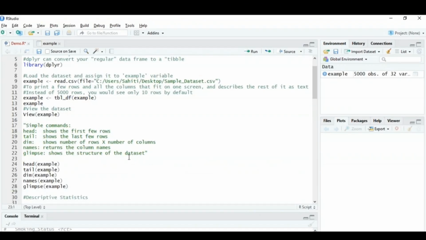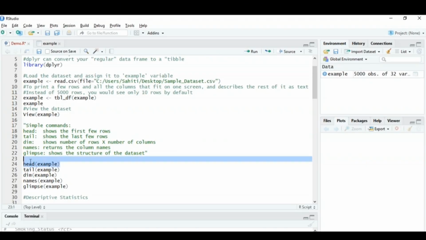Now what we're going to do is use simple commands like head, tail, dimension, names, and glimpse to look into the data set more clearly. The head function shows the first few rows. The tail, as the name suggests, shows the last few rows. The dimension shows the number of rows into number of columns. Just in case you want to look into the names of the columns, you can use names, and glimpse basically shows the structure of the data set.